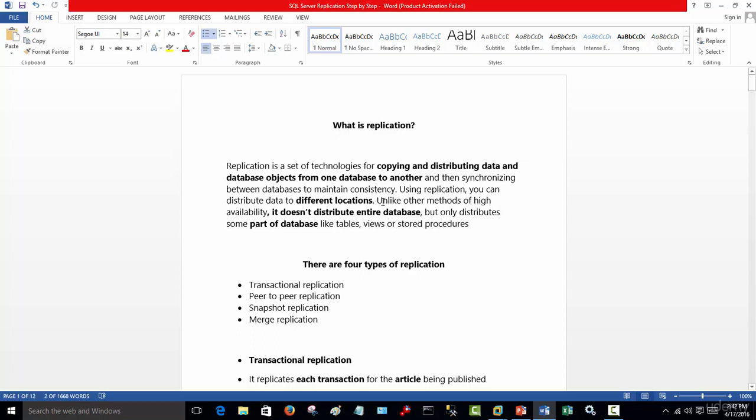But this is an important thing to note. Unlike other methods of HA solutions, it doesn't distribute the entire database. You'll notice that when we did log shipping and database mirroring, it distributed the entire contents of the database from the source to the destination. The advantage, if you will, of replication is that we can be selective in choosing which tables to disseminate from the source to the destination, or views or stored procedures. So this isn't the entire database being copied and distributed to another server.